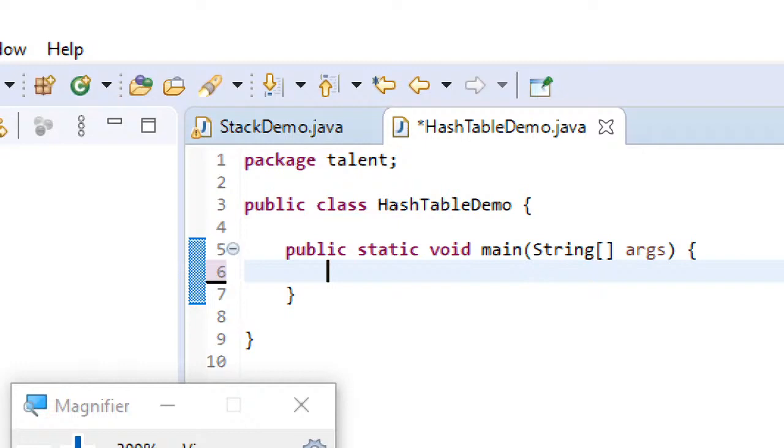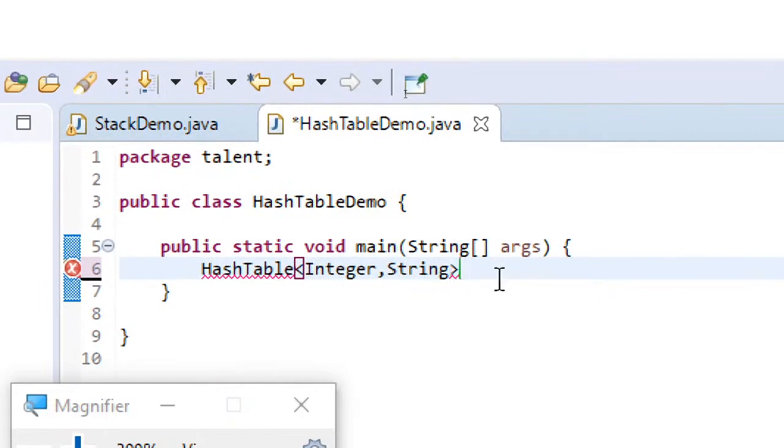So let's create hash table. Here I'm just using keys as integers and values as strings. So I'm going to create a hash table with the keys integers and values strings. So in the same order you have to give.